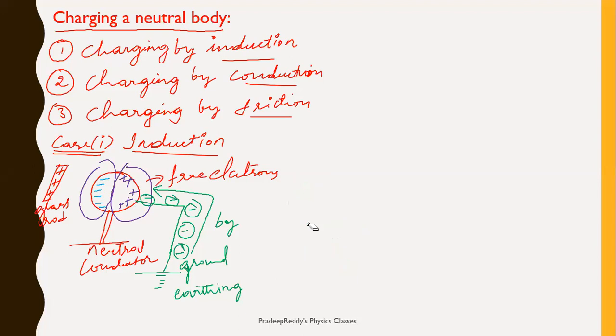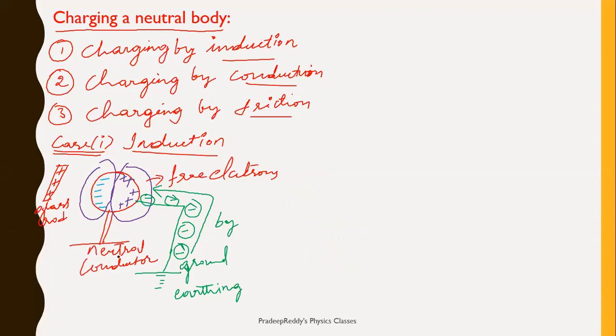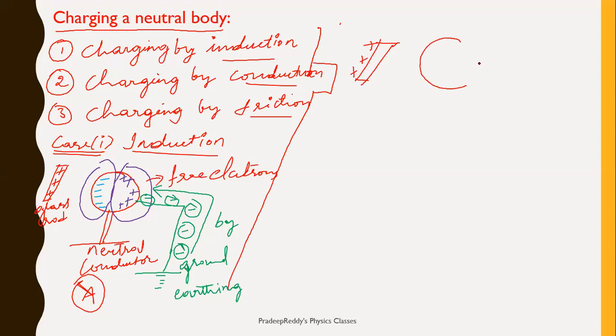Let me see the other case where same thing. Now this is A, this is figure A. Now let me see in the figure B what happens. Now say this is neutral body, positive charged body, same glass rod I am taking over here, and here is a neutral body which is mounted on the insulating stand.